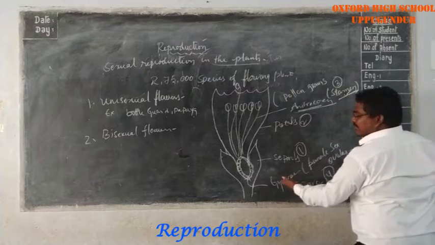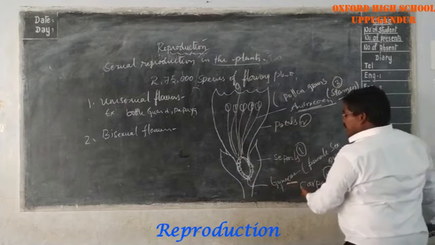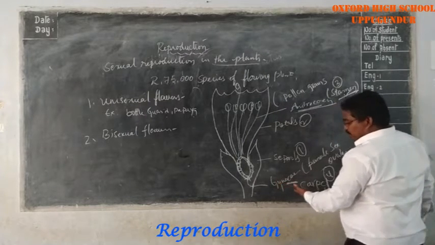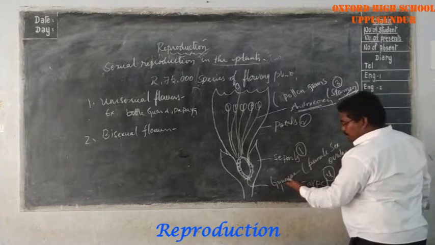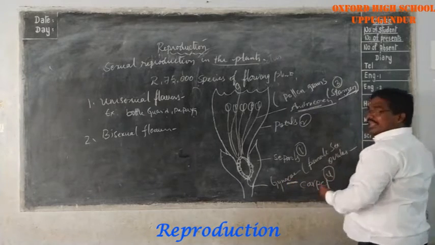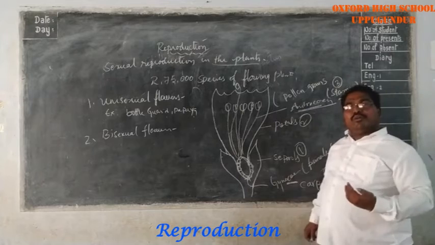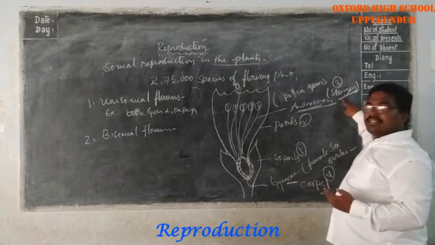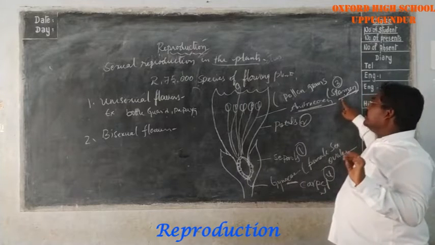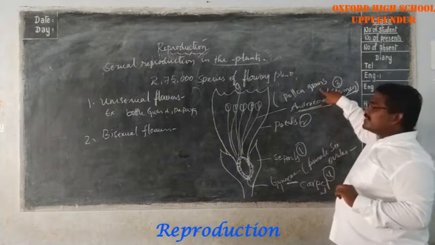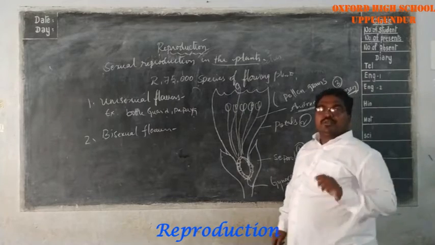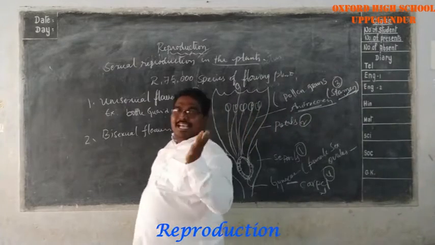Carpel is the female reproductive part called gynoecium. Okay? Carpel is the female reproductive part. Now the female reproductive portion produces the ovules in the ovary, and is called gynoecium. Stamen is the male reproductive portion which produces the pollens, called androecium.